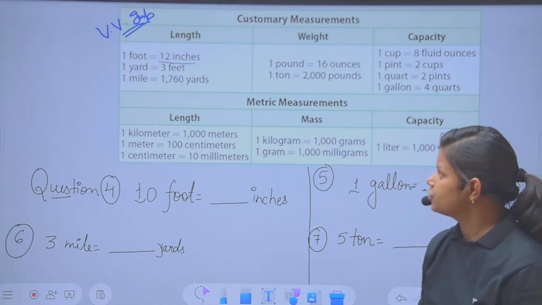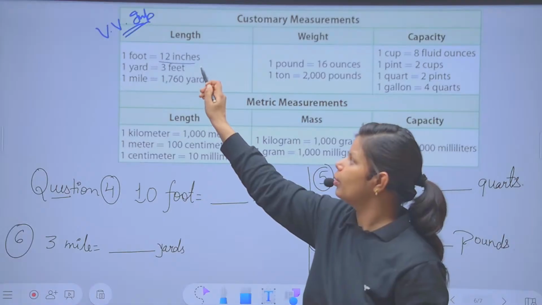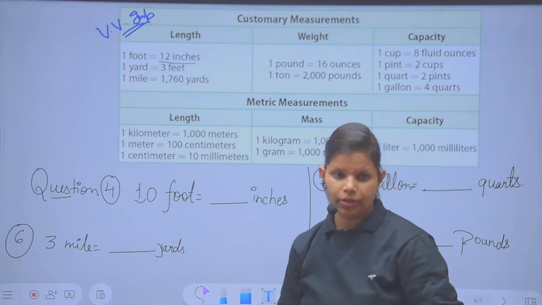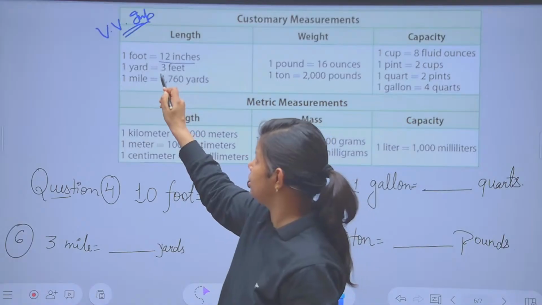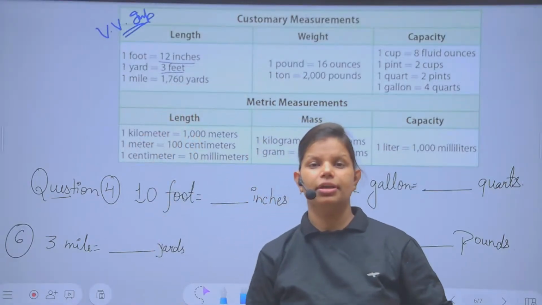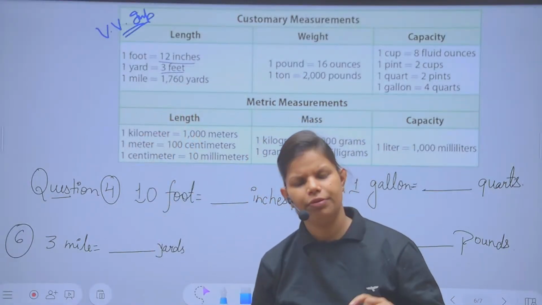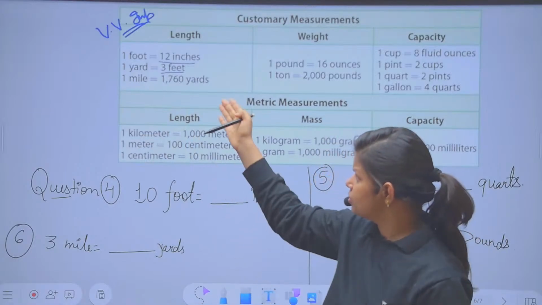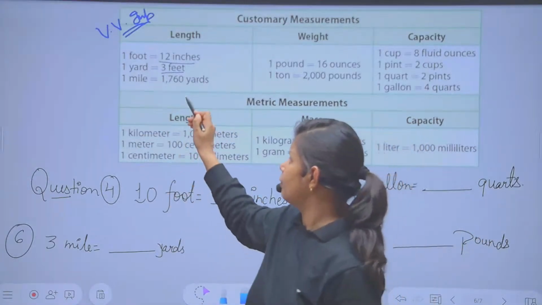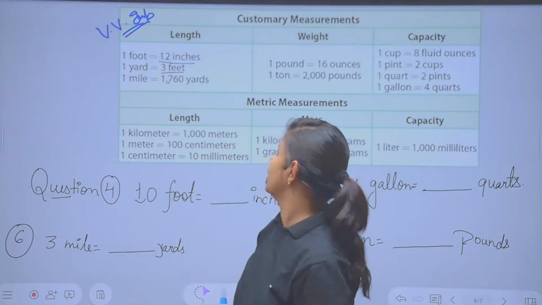Okay, so first of all, keep your attention here. 1 foot equal to 12 inches. In 1 foot, how many inches were we having? 12. 1 yard equal to 3 feet. These are all the units which we use when we are constructing some building, or measuring long lengths, or for the measurement of fields and all. We were using this type of unit. 1 mile equal to 1760 yards.